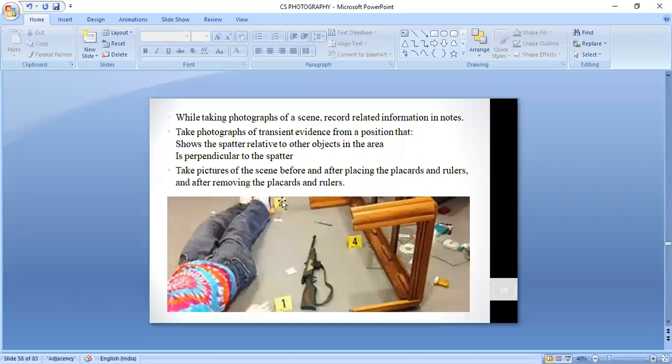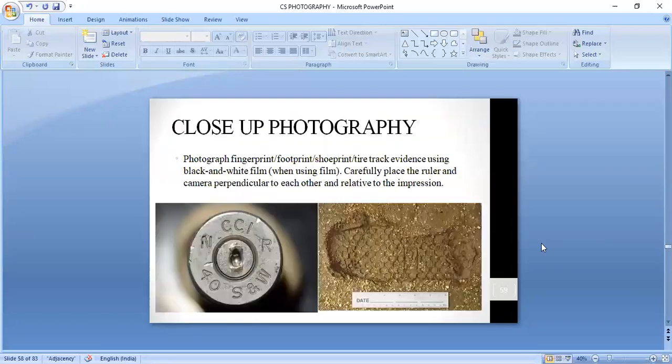Suppose on the crime scene, these three evidences are there. How are they interrelated? What is the position of these three evidences that we need to record, that we need to take into consideration? So two motives: position and direction, distance and direction. Those things should be noted in the mid-range photography. Okay, the third type of your photography is your close-up photography.